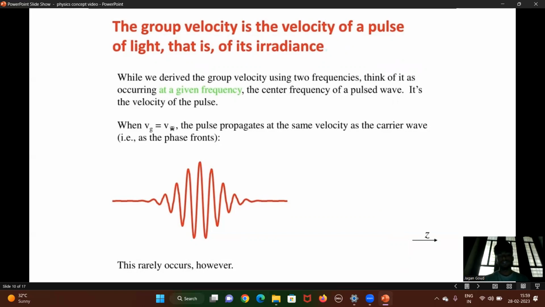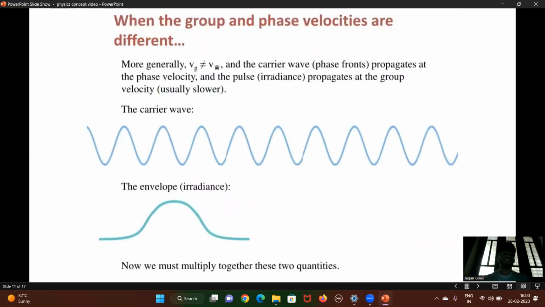The wave occurs rarely, however, when the group and phase velocities are different. More generally, Vg does not equal Vp: group velocity does not equal phase velocity. The carrier wave propagates at the phase velocity and the pulse propagates at the group velocity, usually slower. The carrier wave is the blue one and the envelope in radians is the green one.